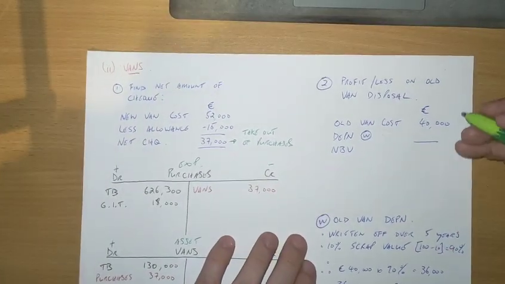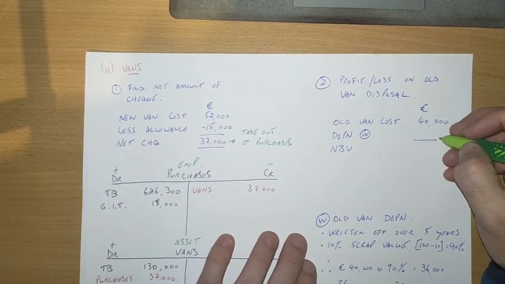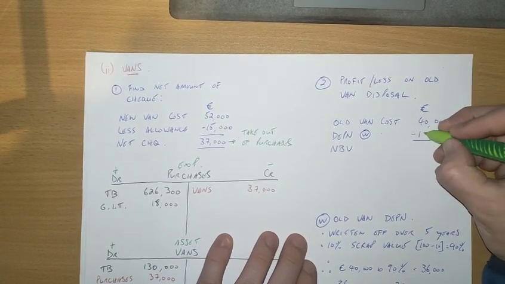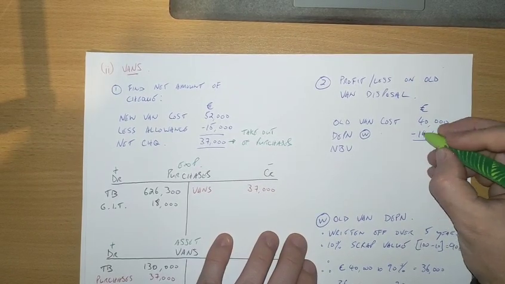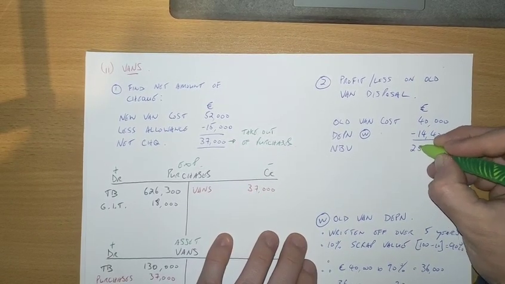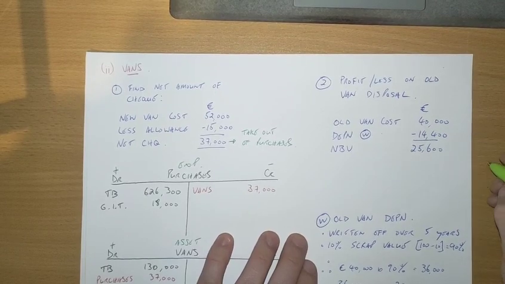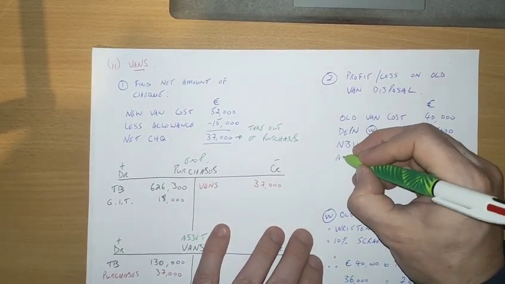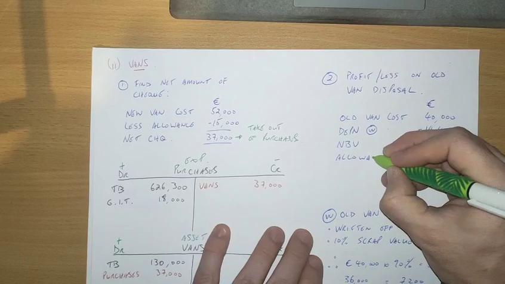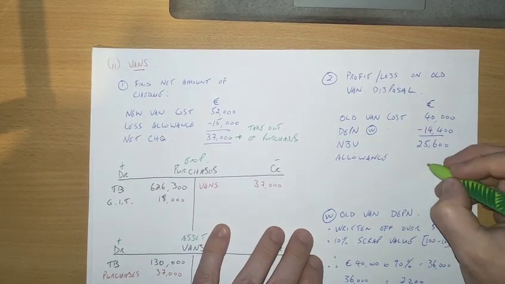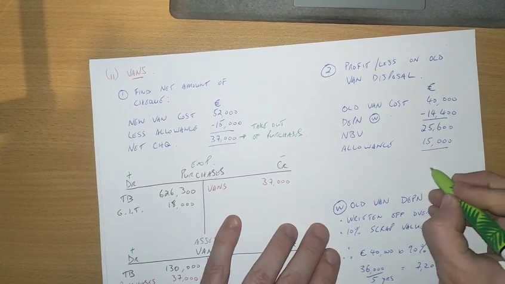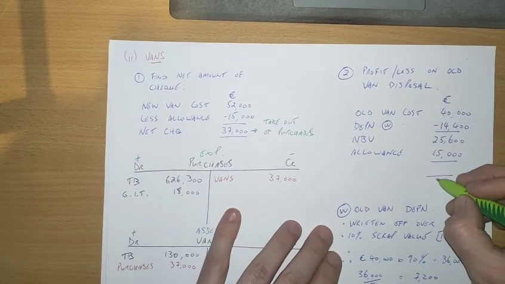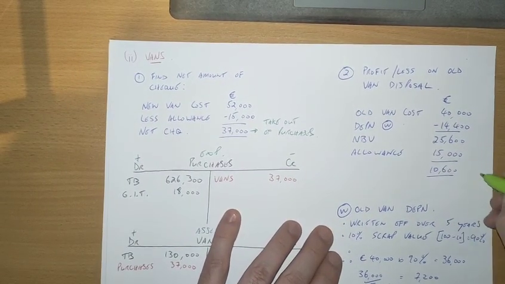All right, so come back down to this little working in here. So it'll be minus 14,400. Okay, so your net book value is going to be 25,600. Okay, now taking account of the allowance, which is 15,000. Okay, so take those two figures away from each other, and you're left with a figure of 10,600.